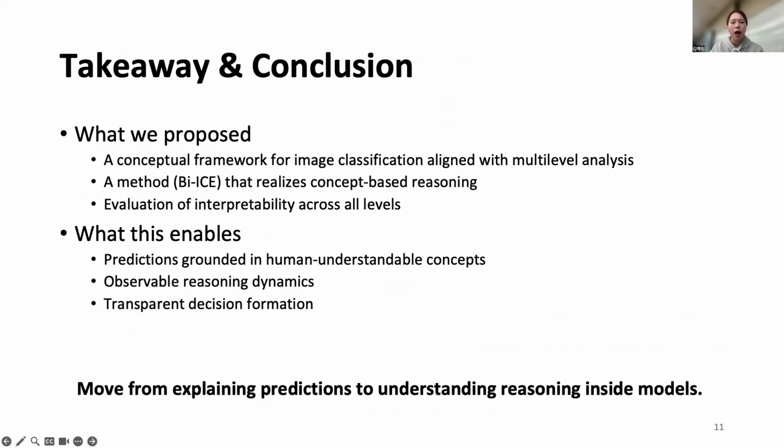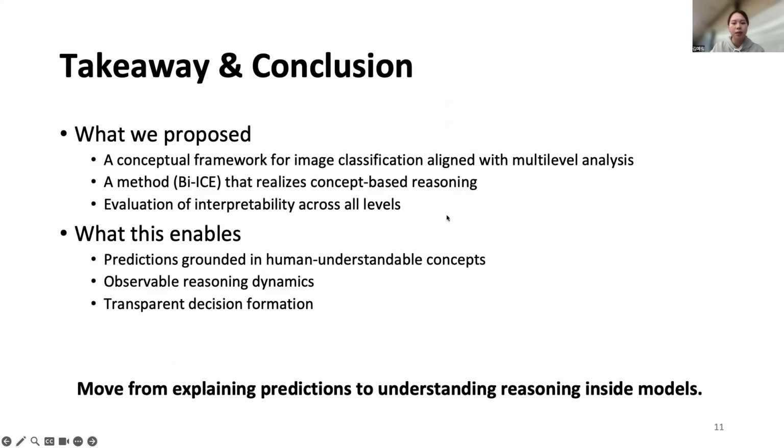To summarize, our work first proposed a conceptual framework to reformulate image classification in a way aligned with multi-level analysis. We then introduced the Bi-ICE module to realize concept-based reasoning in neural networks. Finally, we evaluated interpretability across computational, algorithmic, and implementation levels.